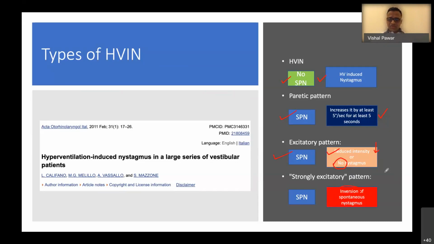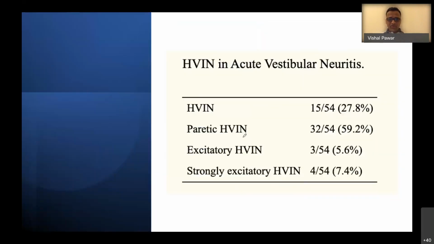Okay, so in acute vestibular neuritis, what this particular study showed is that 27% of patients get hyperventilation induced nystagmus. The most common pattern is the paretic pattern. The paretic pattern of hyperventilation induced nystagmus is the most common because there is a paresis of that particular side, and that's why the patients get the paretic type. There is enhancement of the horizontal component after the hyperventilation.